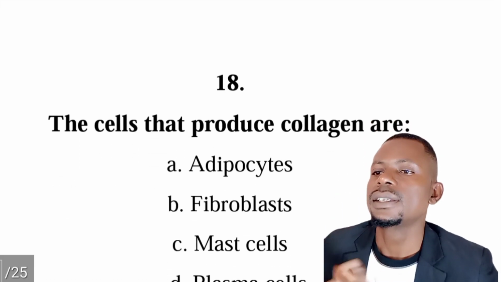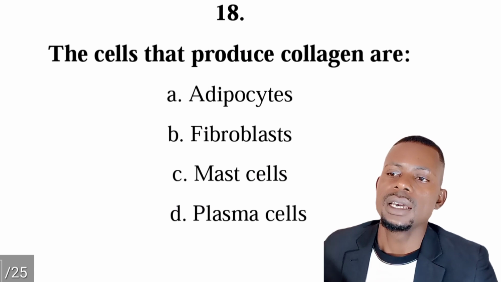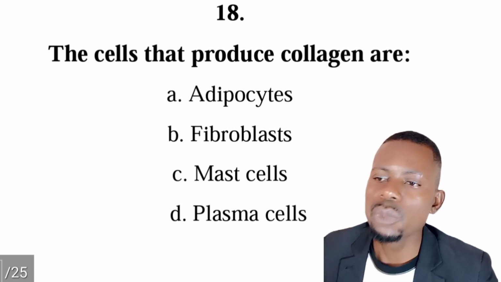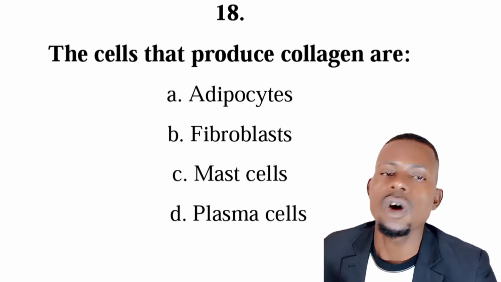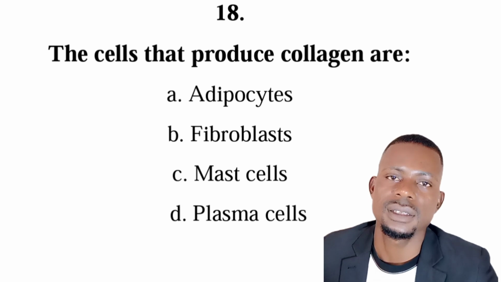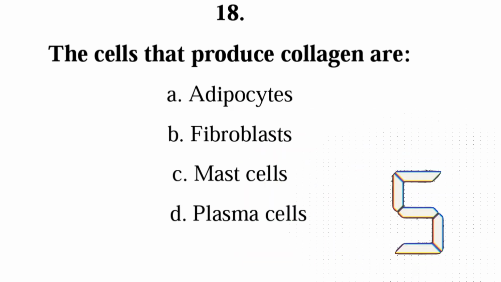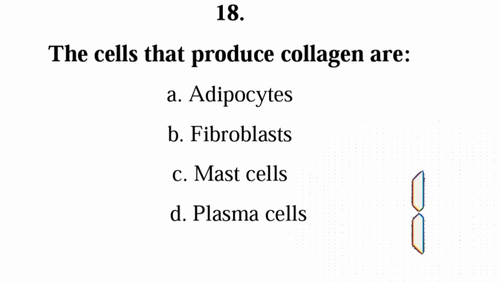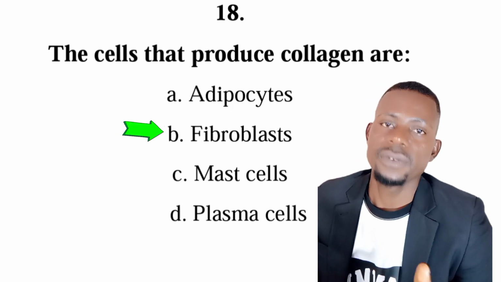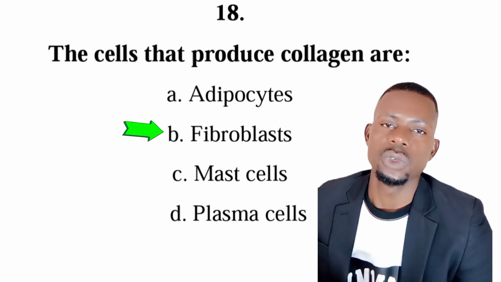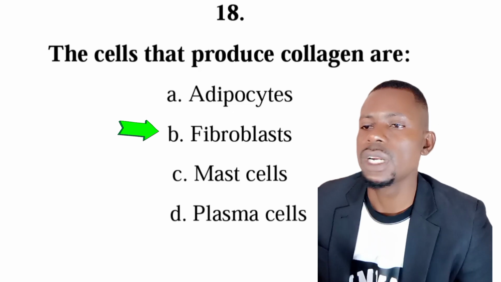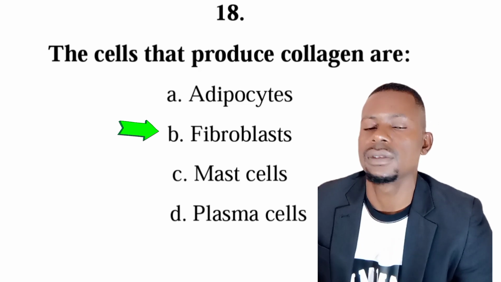Number 18 is from tissues, and the question is, the cells that produce collagen are, is it adipocytes, fibroblasts, mast cells, or plasma cells? So the correct answer is B, fibroblasts. Fibroblasts are the ones that produce collagen and are the most abundant connective tissue cells.